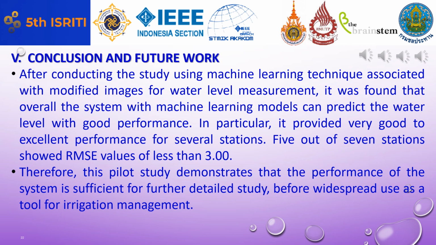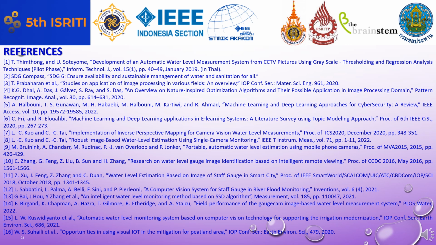For conclusion and future work, after conducting the study using machine learning techniques associated with modified images for water level management, it was found that overall the system with machine learning models can predict the water level with good performance. In particular, 5 out of 7 stations show RMSE values of less than 3. So, this pilot study demonstrates that the performance of the system is sufficient for further study before widespread use for irrigation management. This slide shows the references.